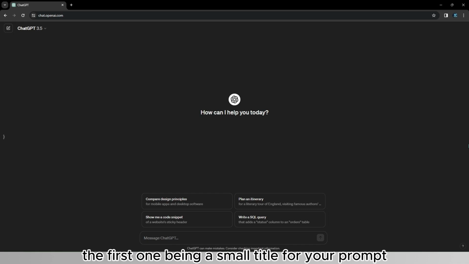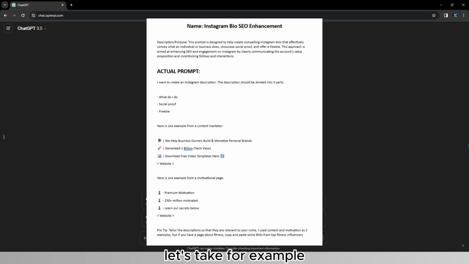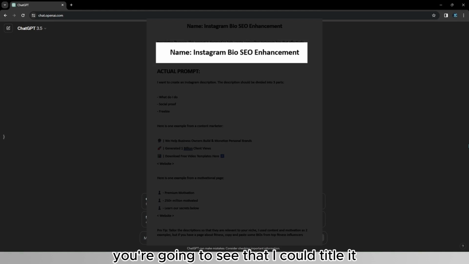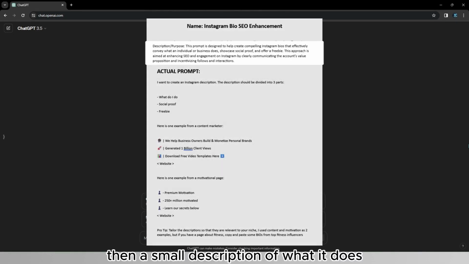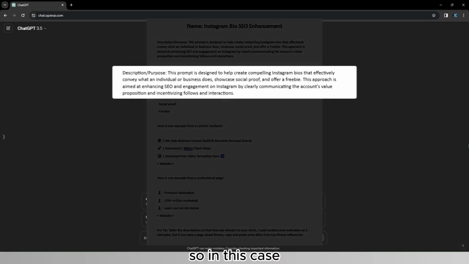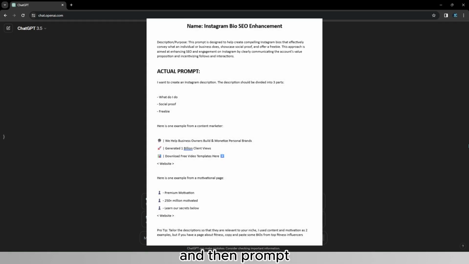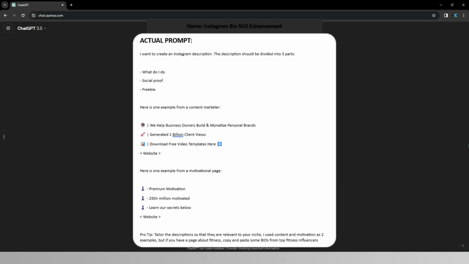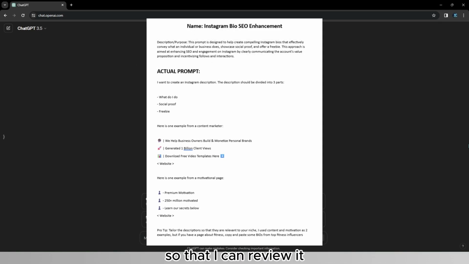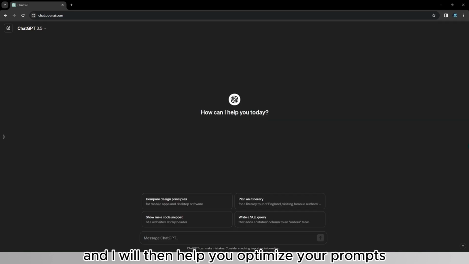The first one being a small title for your prompt. Let's take, for example, the Instagram SEO prompt that I'm going to provide you in the prompt list. You're going to see that I could title it Instagram SEO prompt, then a small description of what it does. So in this case, it will help me search engine optimize my Instagram descriptions on my profile in order to attract more people to my profile who will be interested in my content, and then the prompt, and I would type the prompt. That's how you should submit this class project so that I can review it, and I will then help you optimize your prompts.